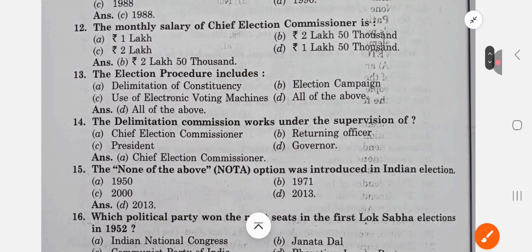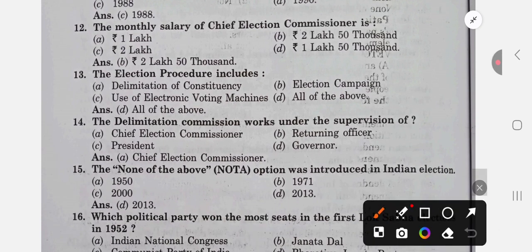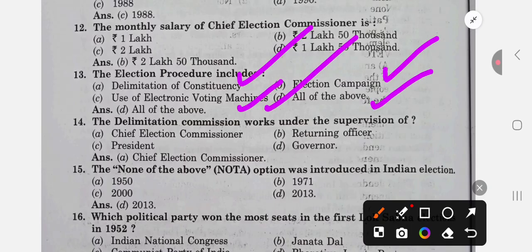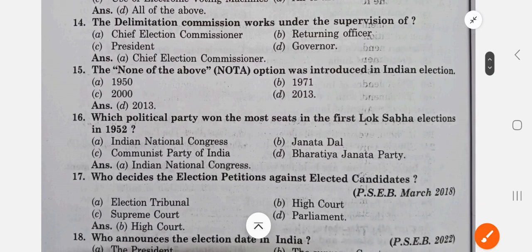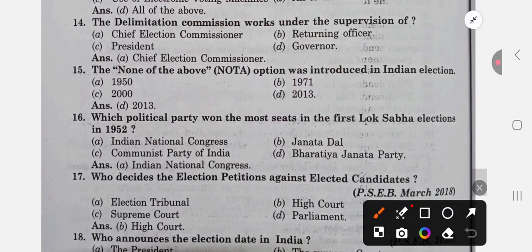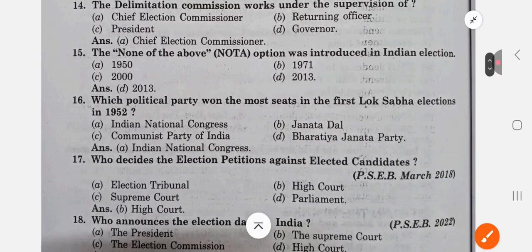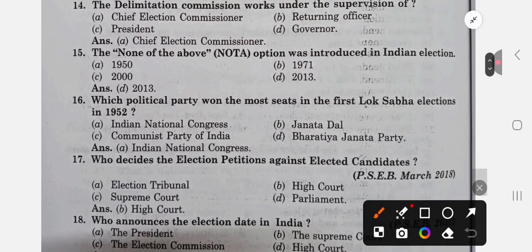The election procedure includes delimitation of constituency, right? Election campaign, yes. Use of electronic machines, yes. All of the above, yes. So all of the above is the answer. The Delimitation Commission works under the supervision of the chief election commissioner. The none of the above option was introduced in Indian elections in 2013.